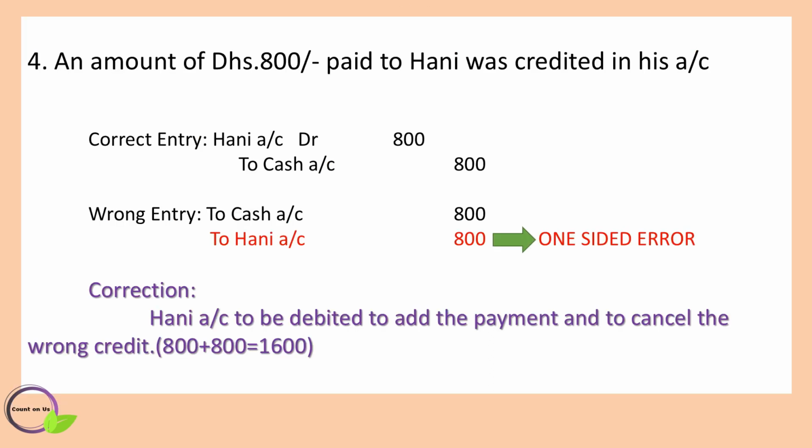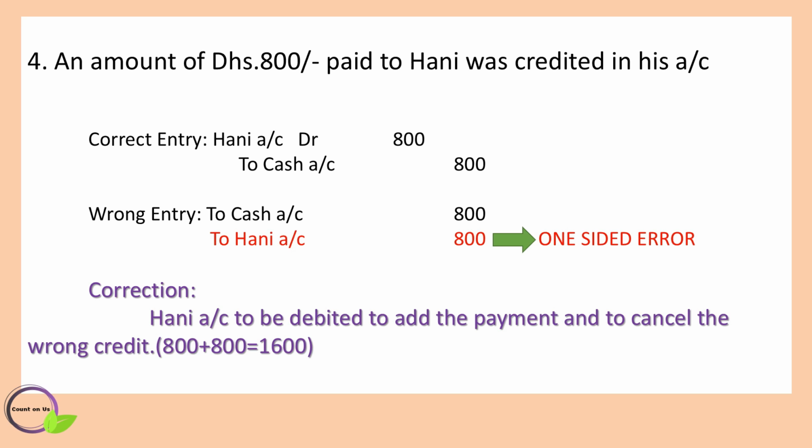The next error is an amount of 800 dirhams paid to Hani was credited in his account. The correct entry is Hani's account to be debited 800 dirhams and a cash account to be credited 800 dirhams. But wrongly made the entry, both the cash account and Hani's account are credited. It is a one-sided error and you have to open suspense account.